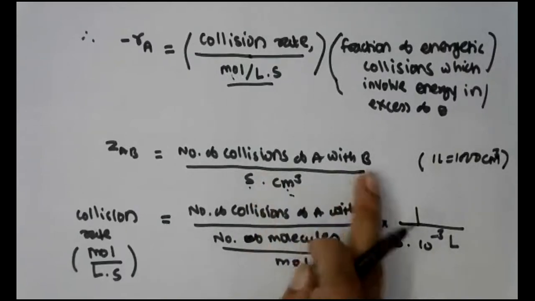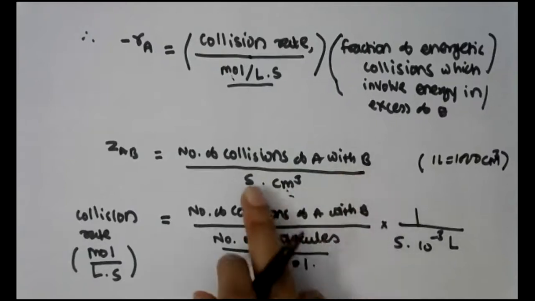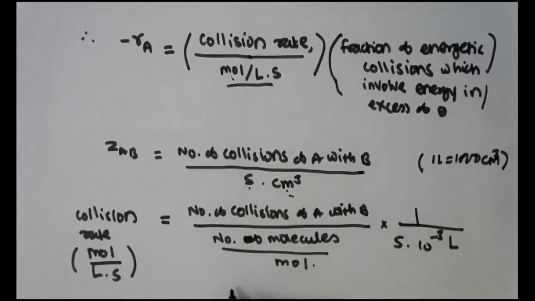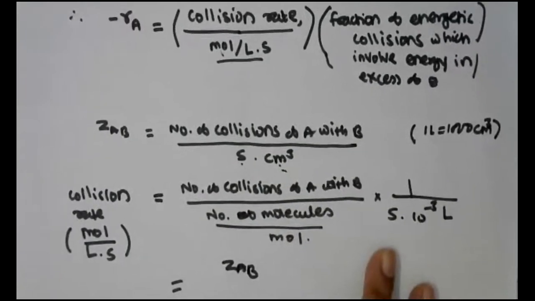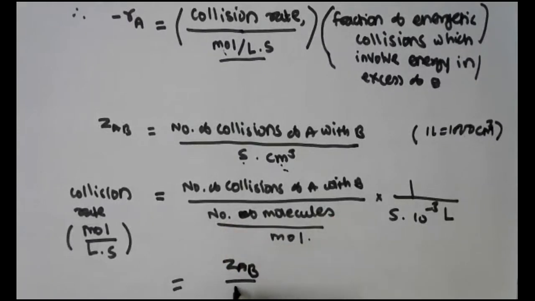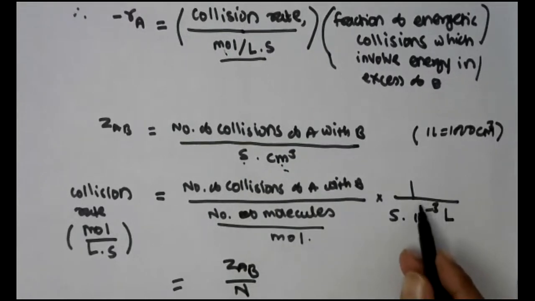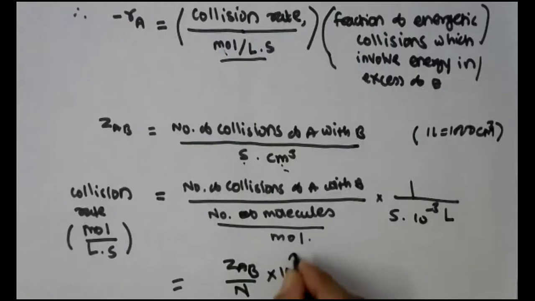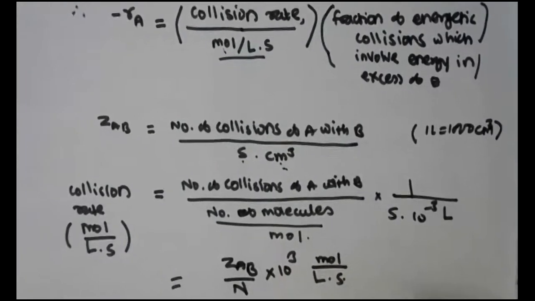Now this number of collisions of A with B per second per centimeter cube is nothing but ZAB. Number of molecules per mole is nothing but Avogadro's number. And this 10 raised to minus 3, you can write it like this, and then the unit will be equal to moles per liter per second, right?